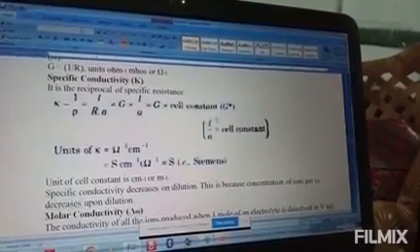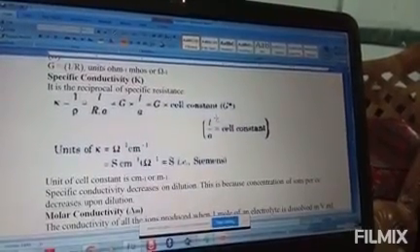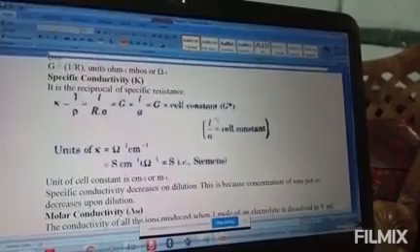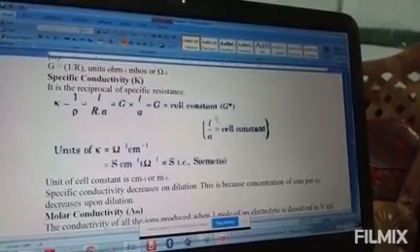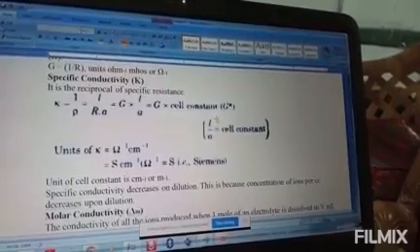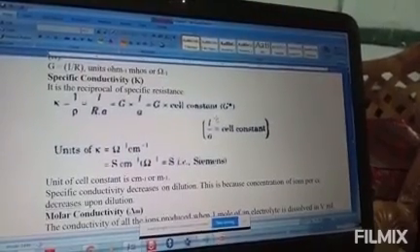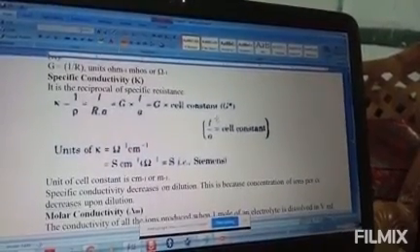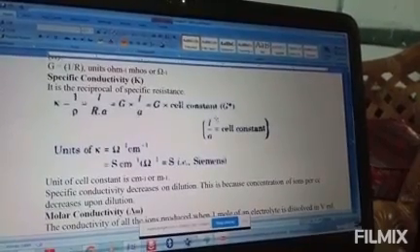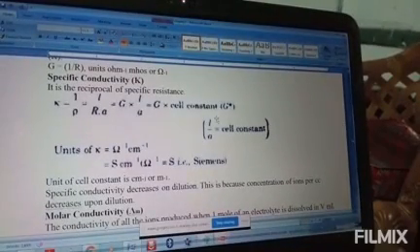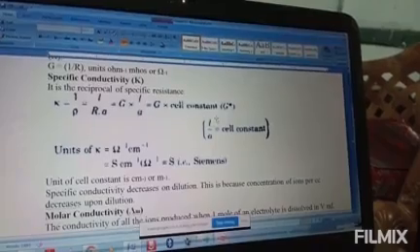Now next is about the measurement of the conductivity of ionic solution. The measurement of the conductivity of ionic solution.